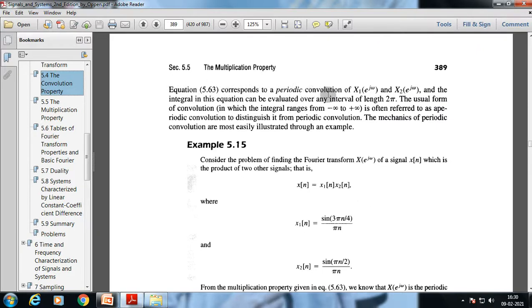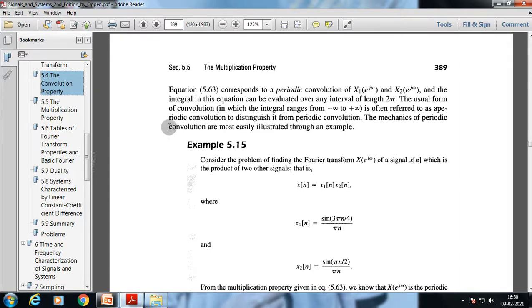Now this corresponds to a periodic convolution of X1(e^{jω}) and X2(e^{jω}), and the integral in this equation can be evaluated over any interval of length 2π. The usual form of convolution, in which the integral ranges from minus infinity to plus infinity, is often referred to as aperiodic convolution to distinguish it from periodic convolution.